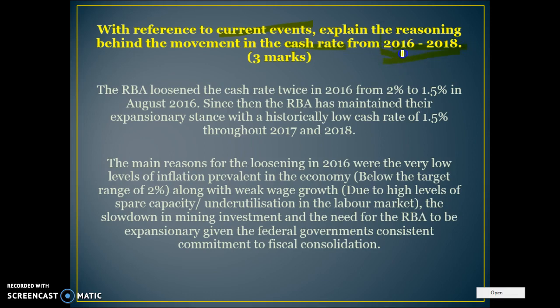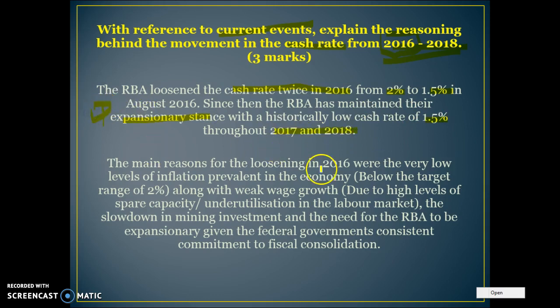That's as far back as you're going to have to go. You may have to talk about 2016, but you wouldn't go any further than that. So, first of all, explain what they did. The RBA loosened the cash rate twice in 2016, from 2% to 1.5%. Since then, the RBA has maintained their expansionary stance, keeping the cash rate at a historically low 1.5% for the last 2 years. 1 mark.